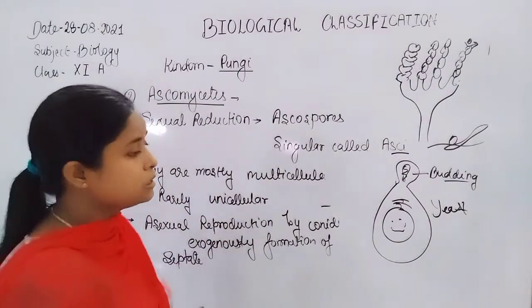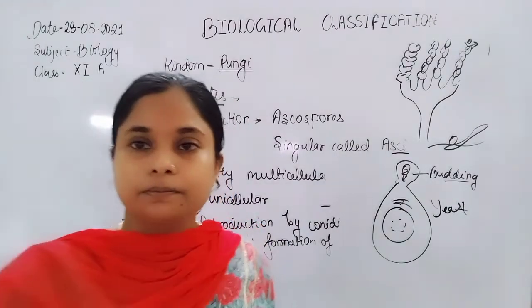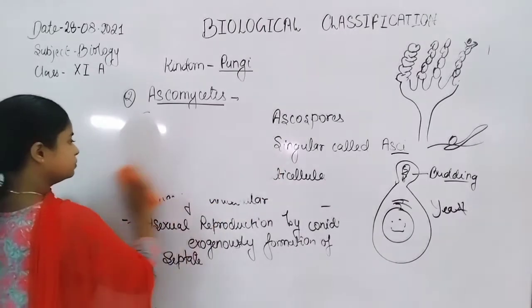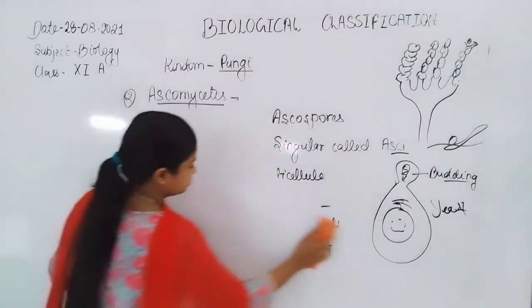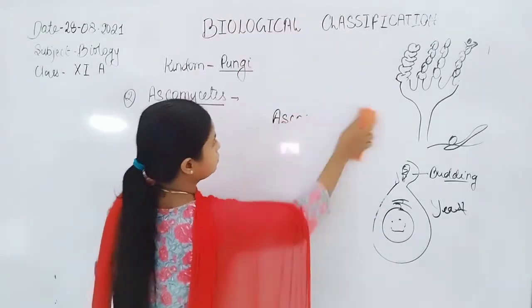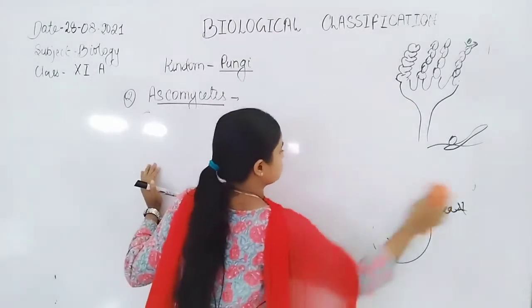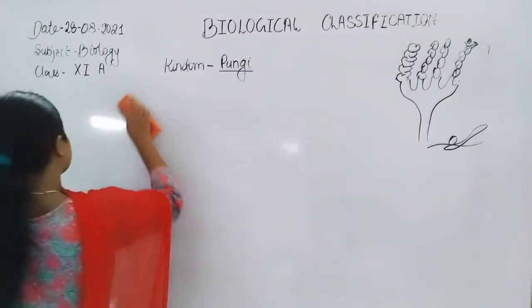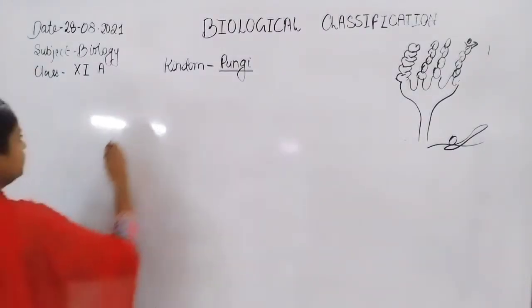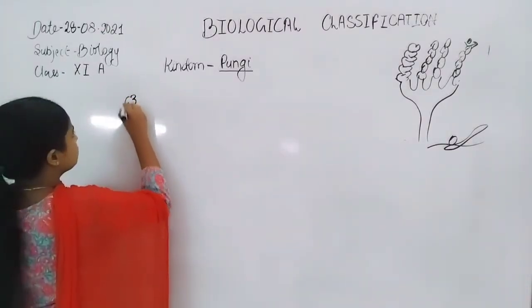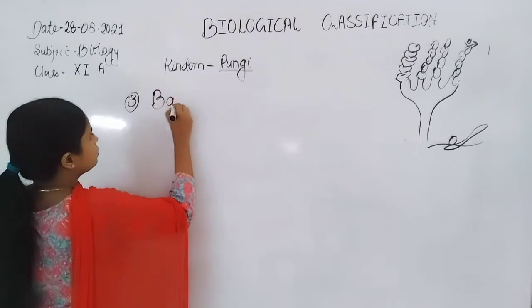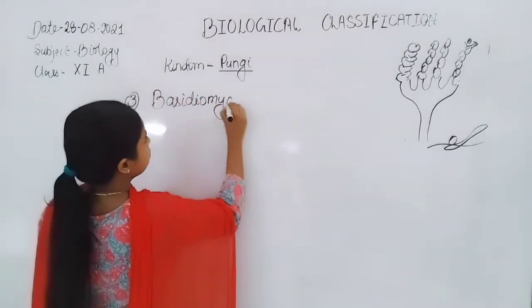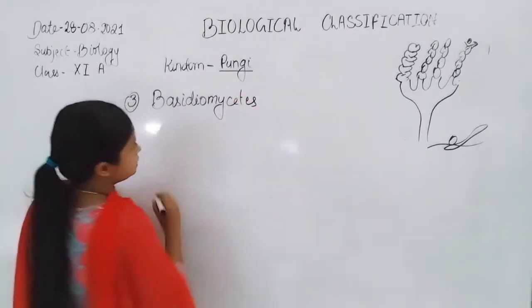Now next is basidiomycetes. The third class is basidiomycetes.